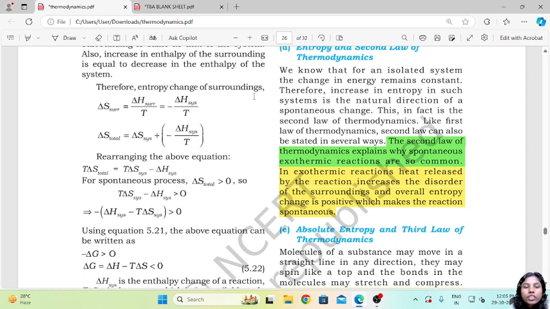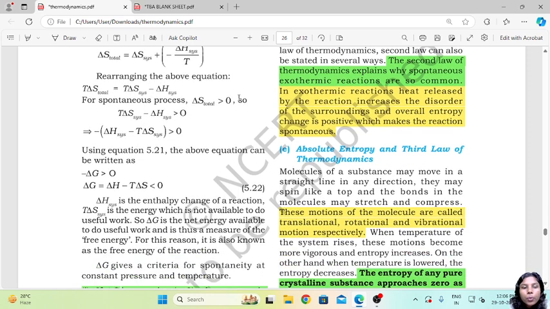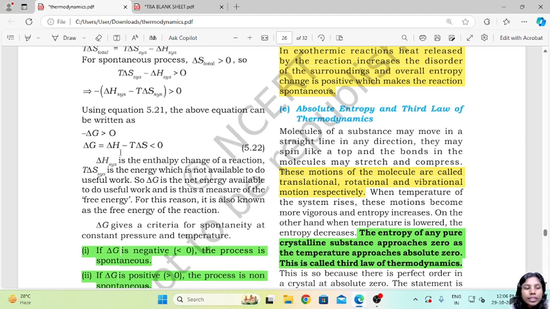Therefore, the entropy change of surroundings, delta S surrounding, will be equal to delta H surrounding upon T, which is equal to minus delta H system upon T. On rearranging we get delta S total equals T delta S system minus delta H system. For a spontaneous reaction, delta S total will be greater than 0. So here we get the final equation, delta G equals delta H minus T delta S being less than 0.